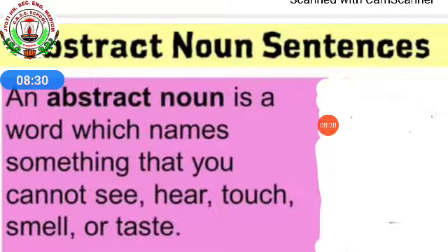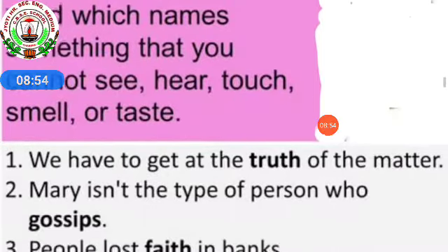The only thing is that you can feel, like emotions, which we are seeing in the exclamatory sentences, isn't it? In the same way, abstract nouns are the names of things we can only think or feel, but cannot see or touch. And these nouns are also names of a quality or state or concept of the things. Okay? Some of the examples.